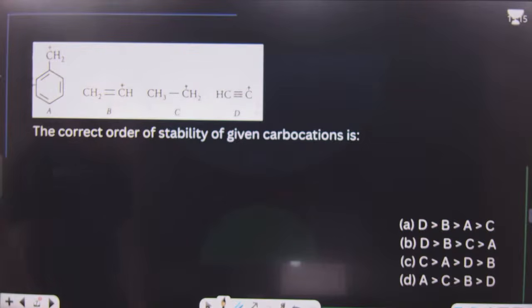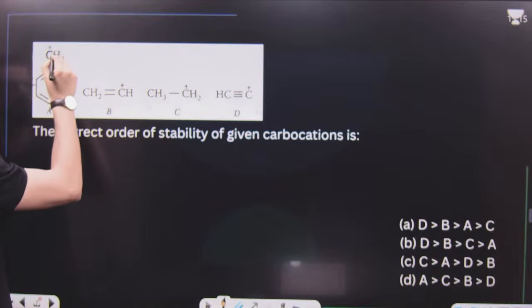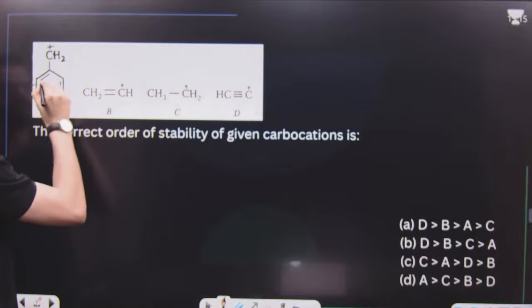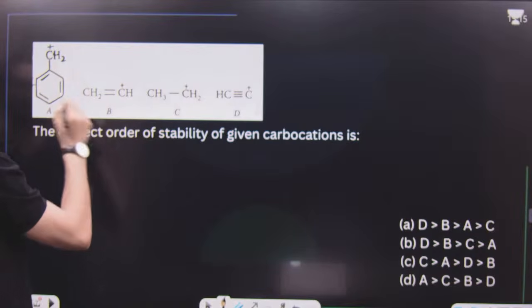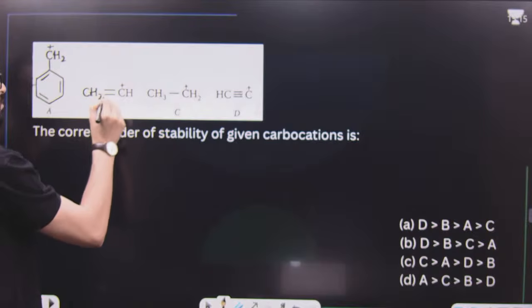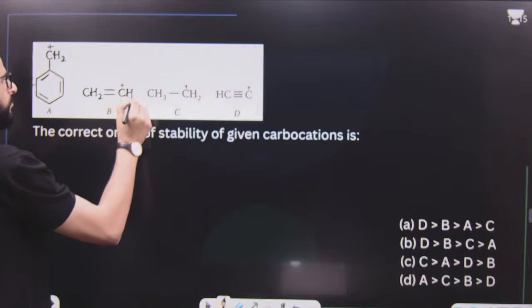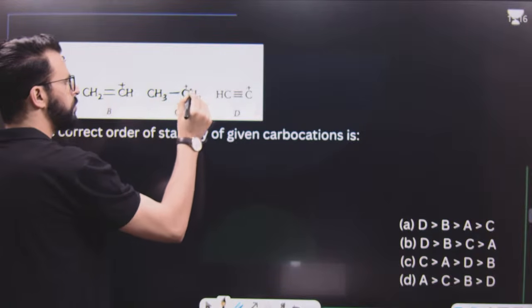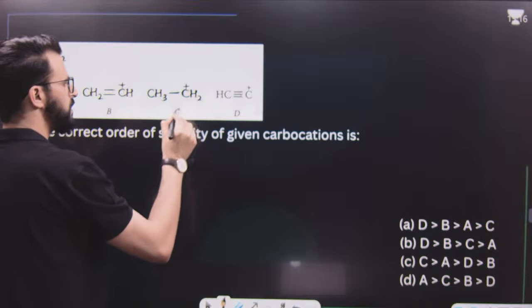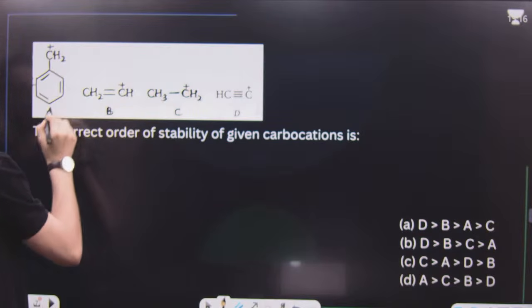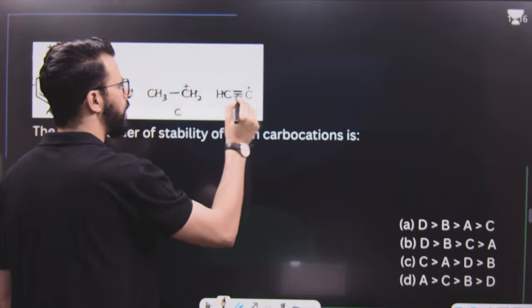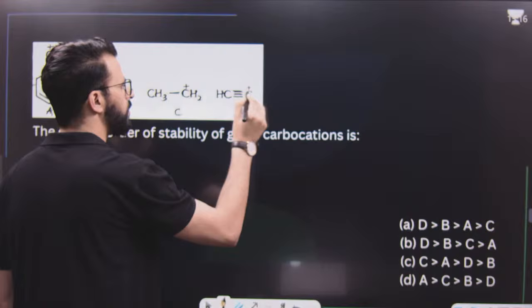Now after this, we have another question in which there is a CH2 positive attached to a benzene ring or a phenyl ring. This is option A. After that, you have CH2 double bond CH, that means a vinyl carbocation. After that, you have CH3 CH2 with a positive charge, that means ethyl carbocation is C. So benzyl carbocation, vinyl carbocation, then ethyl carbocation, and finally you have ethynyl carbocation, and this is D.